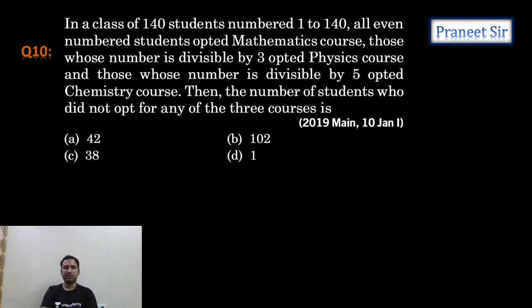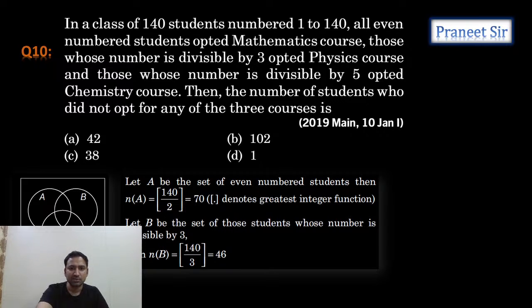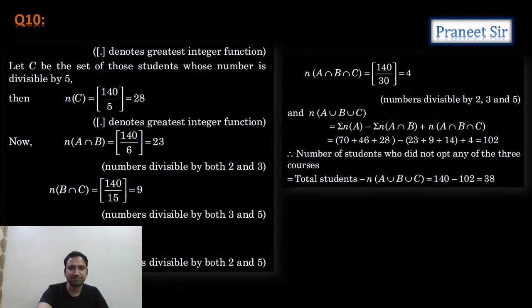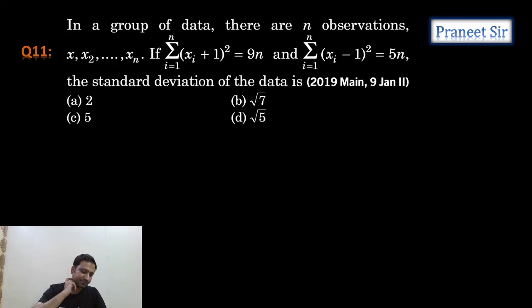Number of students who did not opt any. So this is not a statistics question, guys. Let's skip this. This is set theory, so let's skip this and move to the next one. This is the next question.